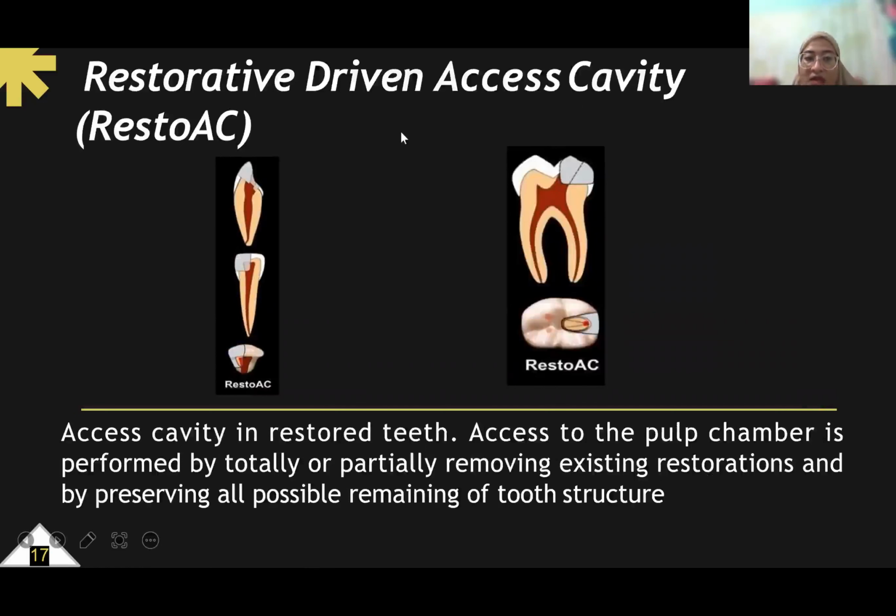And then restorative-driven access cavity, or RESTO-AC. This is the same as caries-driven access cavity, between anterior and posterior access cavity. Access cavity in restorative teeth: access to the pulp chamber is performed by totally or partially removing the existing restoration and by preserving all possible remaining tooth structure. So restorative-driven access cavity is only for restorative teeth.